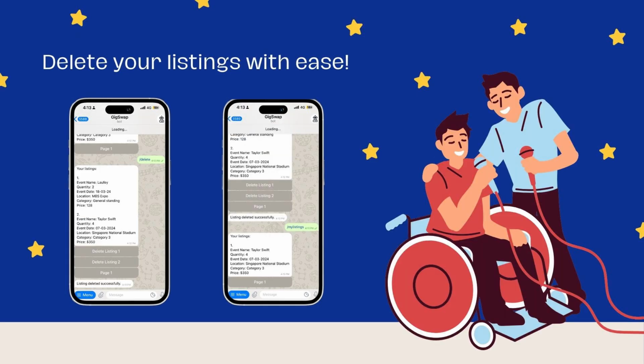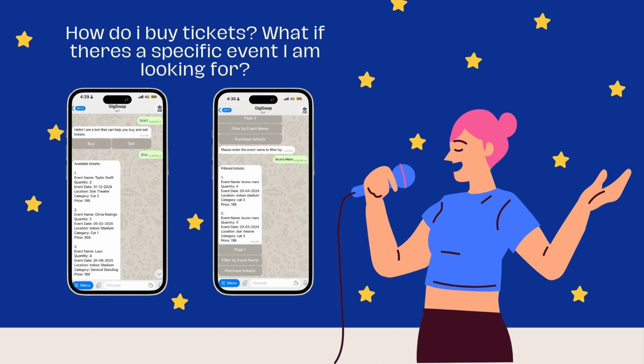Next, you can even delete any of your listings as you please just by using the /delete command. GigSwap will showcase your listings and ask you which specific listing it is that you wish to delete. Once you type the specific listing number that you wish to delete, GigSwap will then automatically delete it from its database.